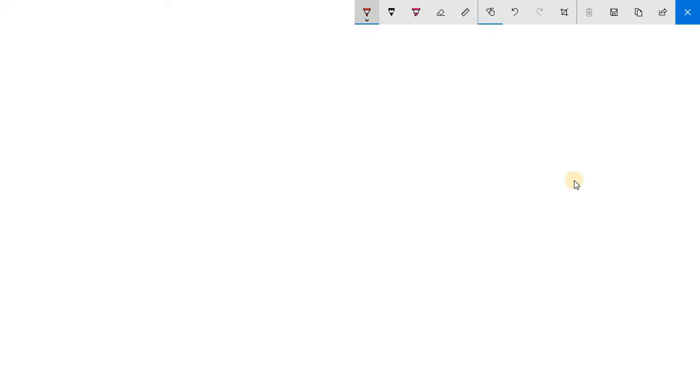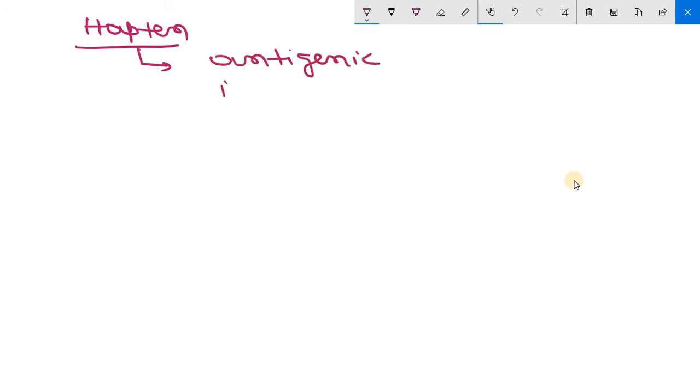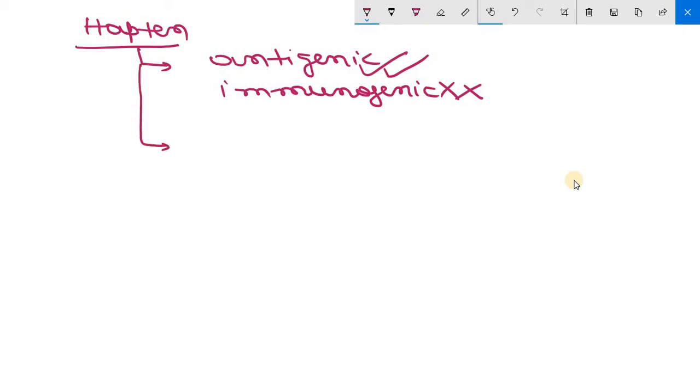Now moving to the next important point, that is hapten. One important point, hapten. Haptens are those molecules which are antigenic in nature, but they are not immunogenic. Haptens are not immunogenic, they have antigenicity. Clear? So what are haptens? Haptens are low molecular weight molecules that lack immunogenicity but have antigenicity. Clear?